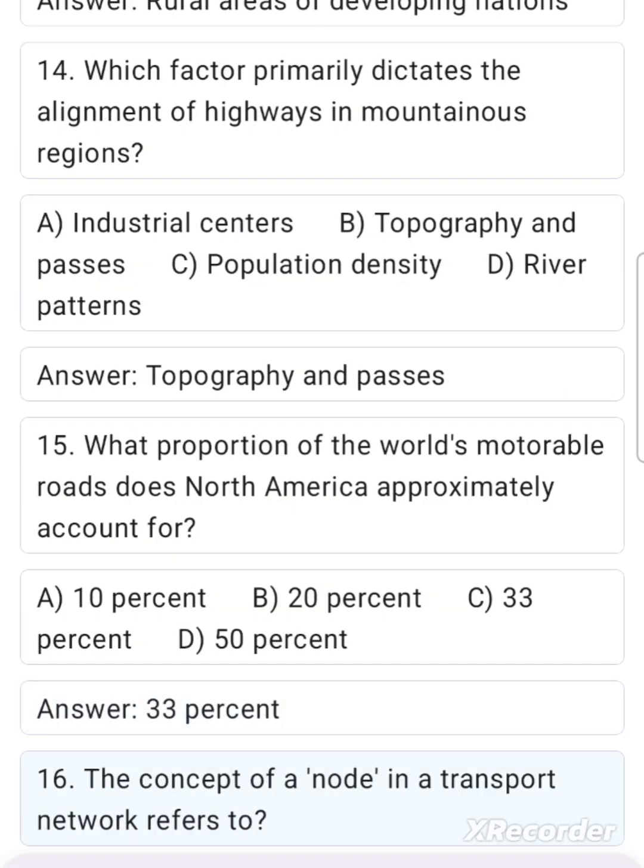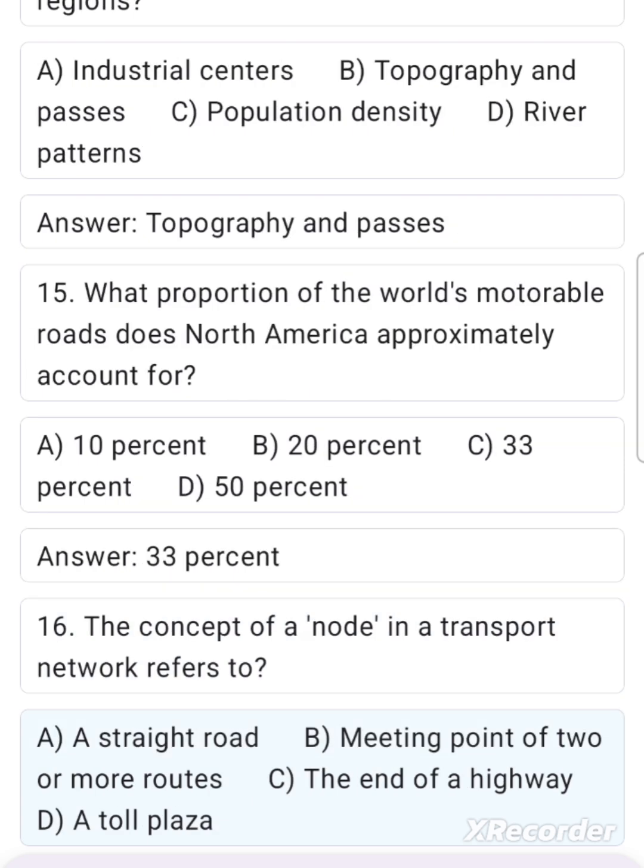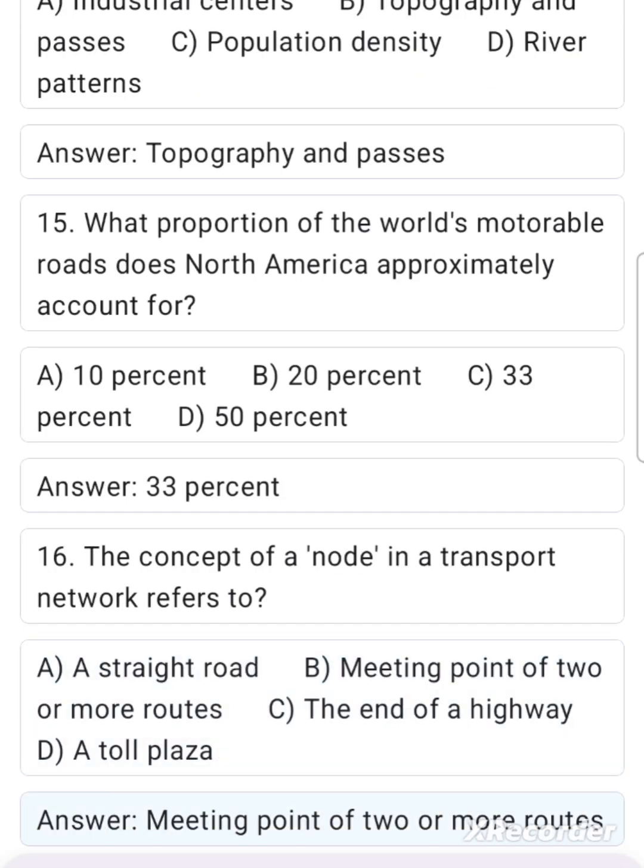16. The concept of a node in a transport network refers to? A. A straight road. B. Meeting point of two or more routes. C. The end of a highway. D. A toll plaza. Answer. Meeting point of two or more routes.